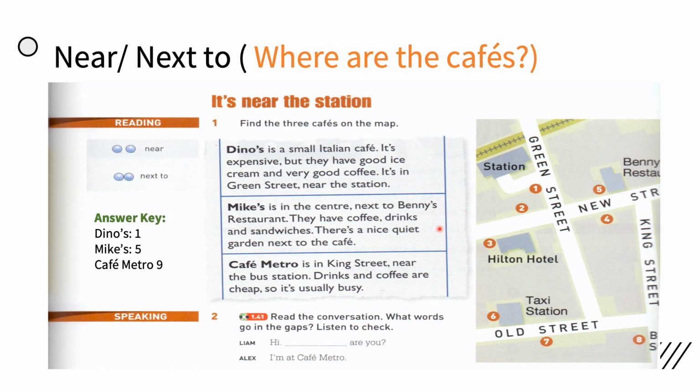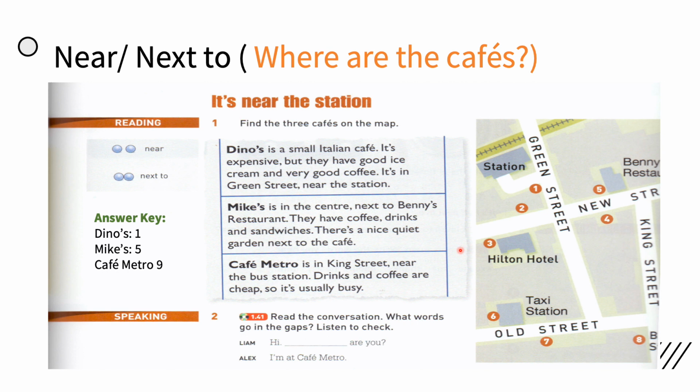Now let's go and read Mike's. Mike's is in the center, next to Benny's restaurant. They have good coffee, drinks, and sandwiches. There's a nice quiet garden next to the cafe. Which place is this? This is number 5.